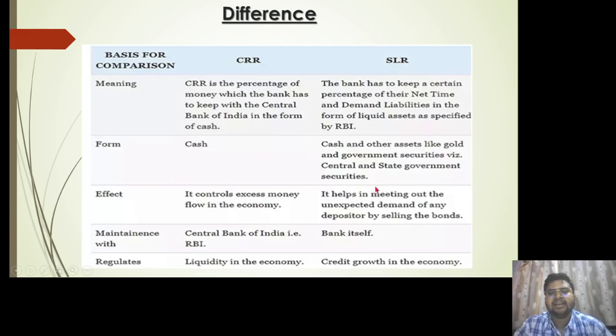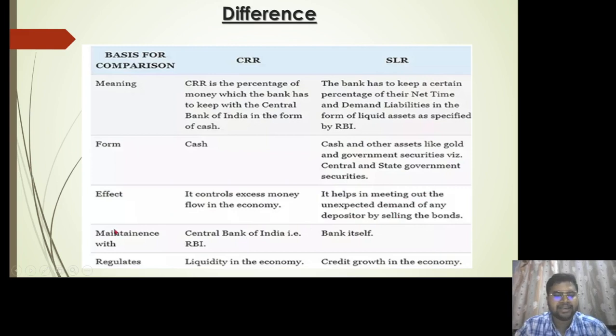So let's say CRR has to be maintained by the bank with the RBI, right? But if customers start demanding, if consumers need to withdraw their money, how will they repay their customers? There has to be some kind of reserves. So in that case SLR helps out. It helps in meeting the unexpected demand of any depositor by selling the bonds.